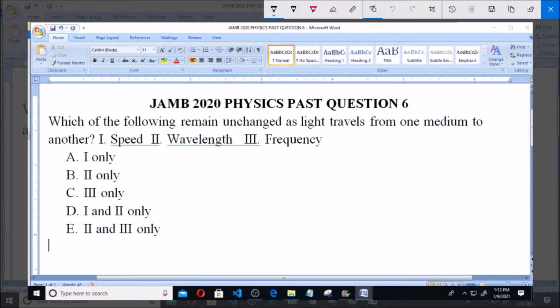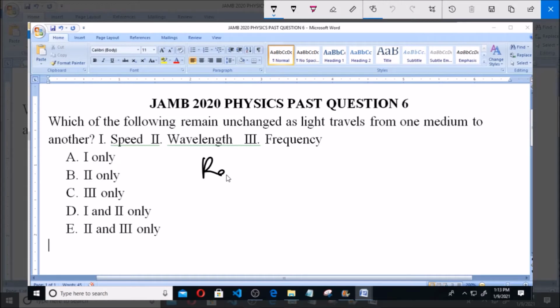Which of the following remain unchanged as light travels from one medium to another? Speed, wavelength, frequency. Now, let's establish the phenomenon known as refraction. When light travels from one medium to another, there are certain changes we see, and these changes are associated with